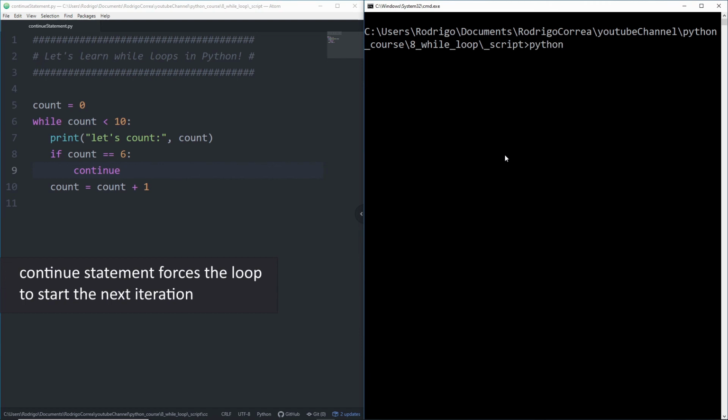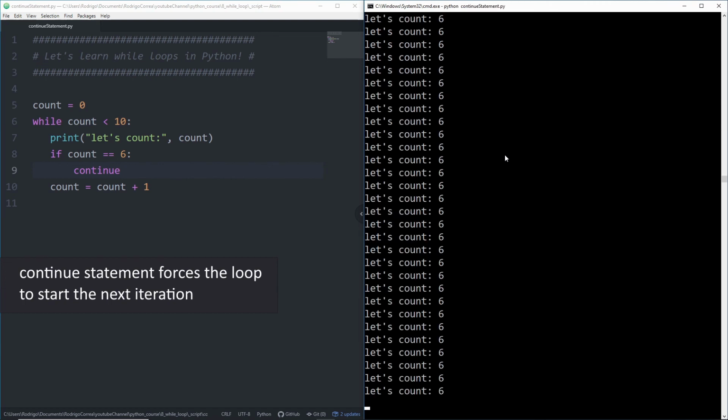If I just type python and the name of the file, there we are. Now, how can we get rid of that infinite loop? Imagine you don't want to print 6 and just go to the next iteration. That's going to be 7. How to do that? Let's just first break the infinite loop. We just press Ctrl C.